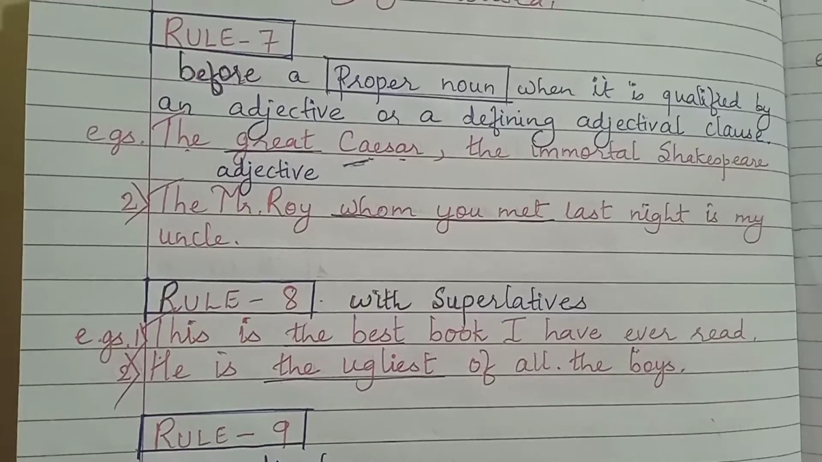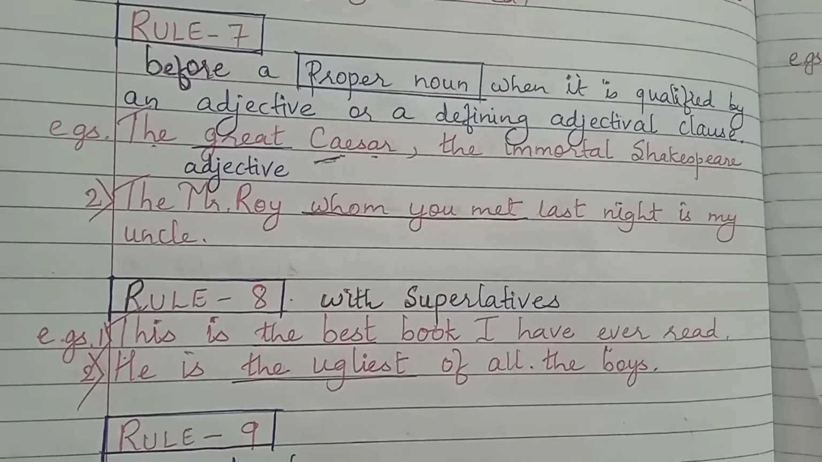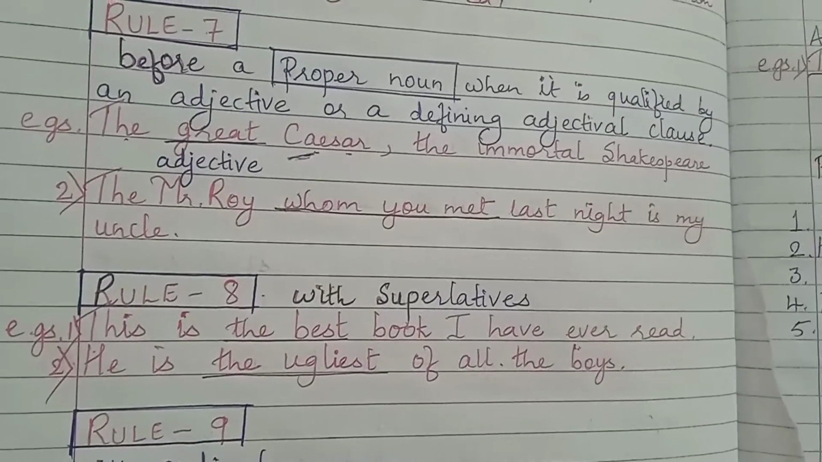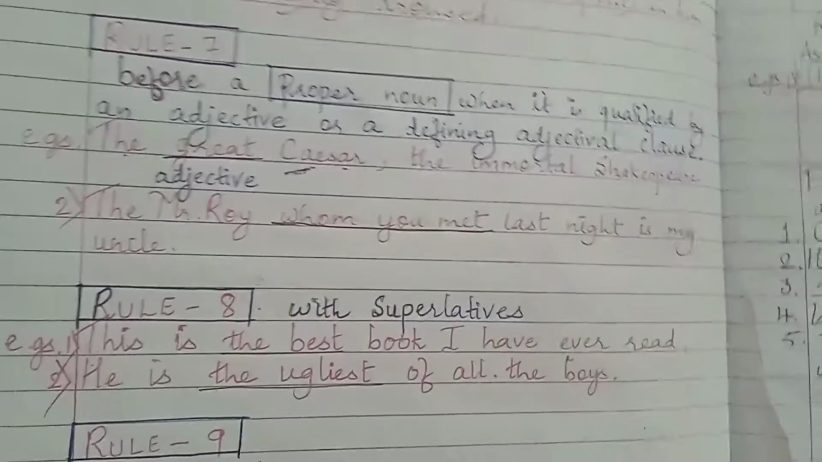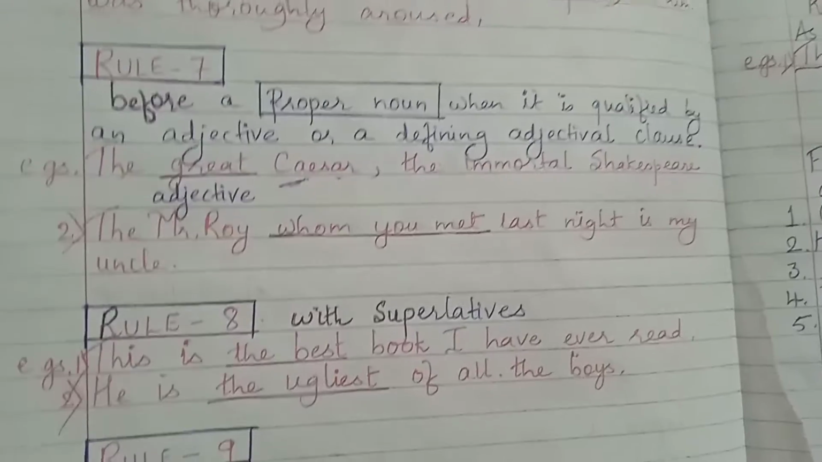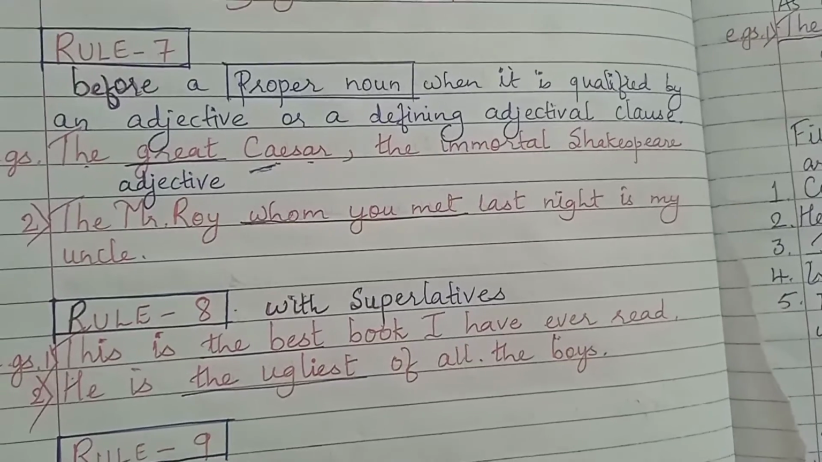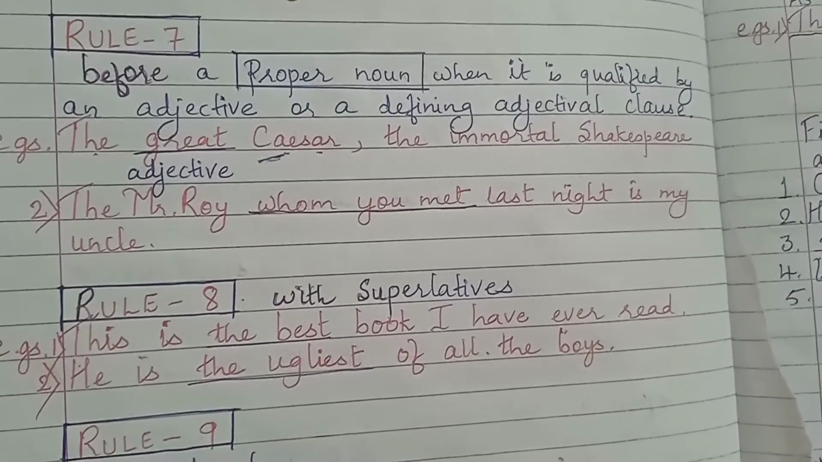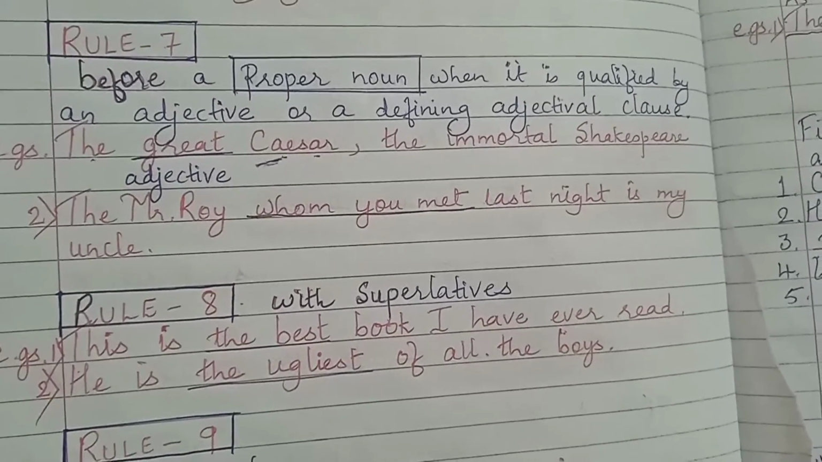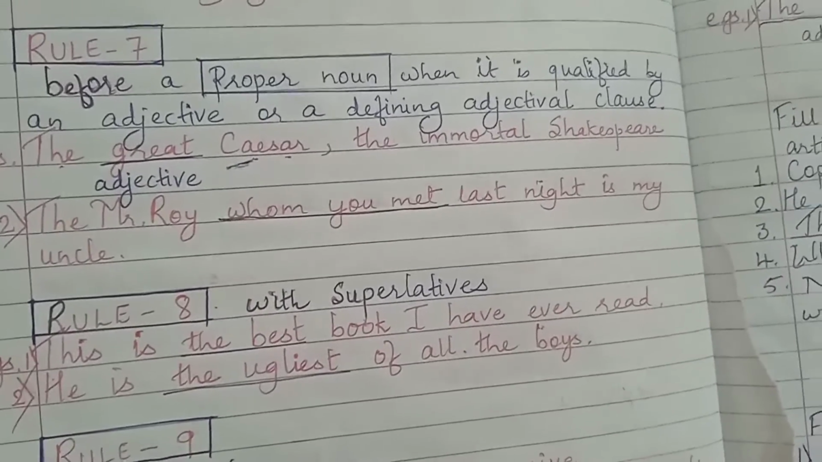How is Julius Caesar? Great. So when a proper noun is qualified by an adjective, it describes how a person is. Before such nouns, article the to be used. See here, the great Julius Caesar. If a proper noun is not qualified by an adjective, in such case, no article to be used. Okay, see the second example.